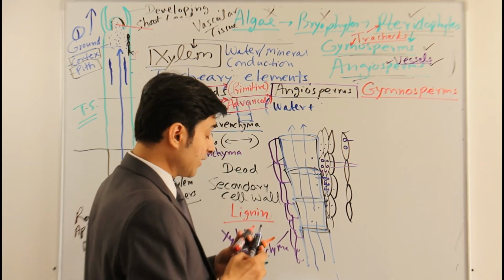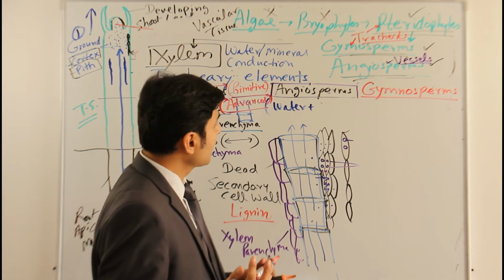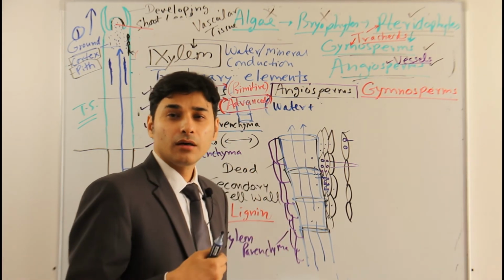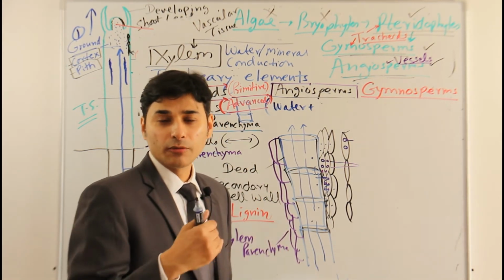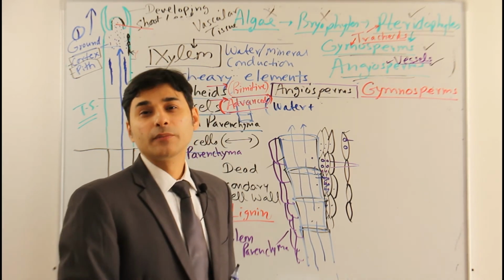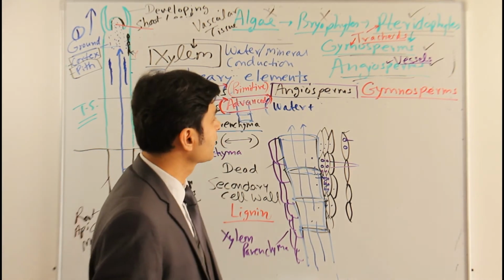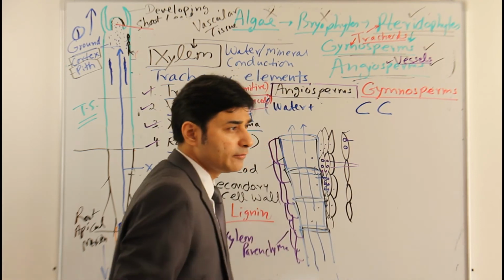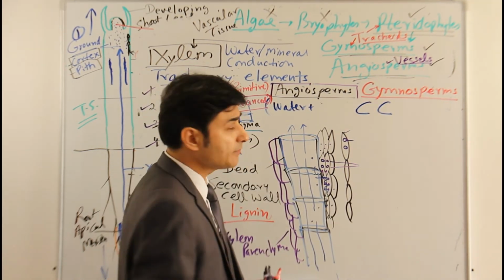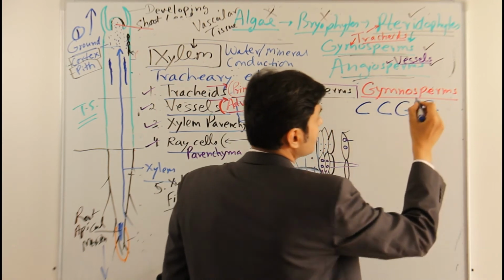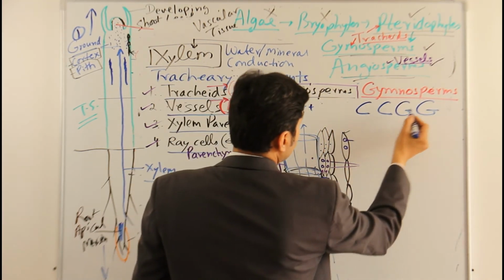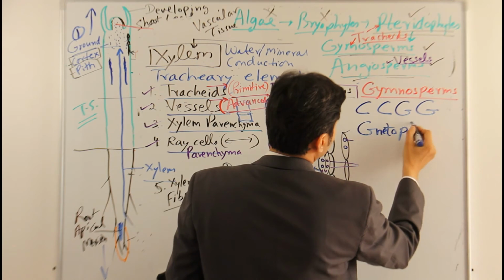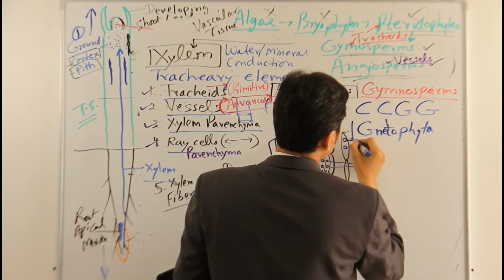Gymnosperms, I'll have a separate video on classification of the plants, where I'll talk about a series of lectures on algae, separate videos for bryophytes and pteridophytes, gymnosperms and angiosperms. I'll have a separate video on all those topics. Gymnosperms have different divisions: Coniferophyta, Cycadophyta, Ginkgophyta and Gnetophyta. Now in this, the Gnetophyta group is much advanced.